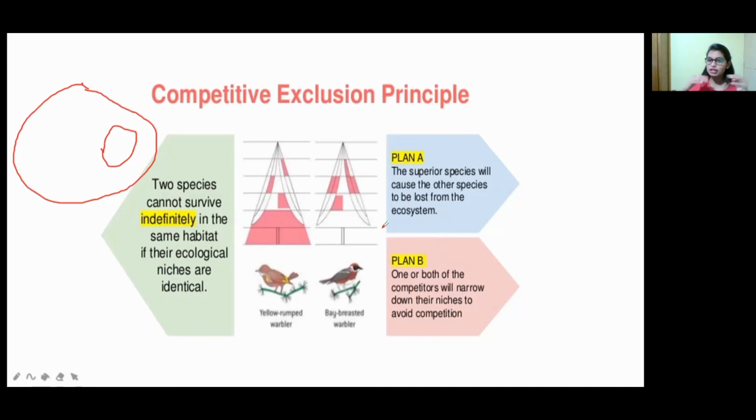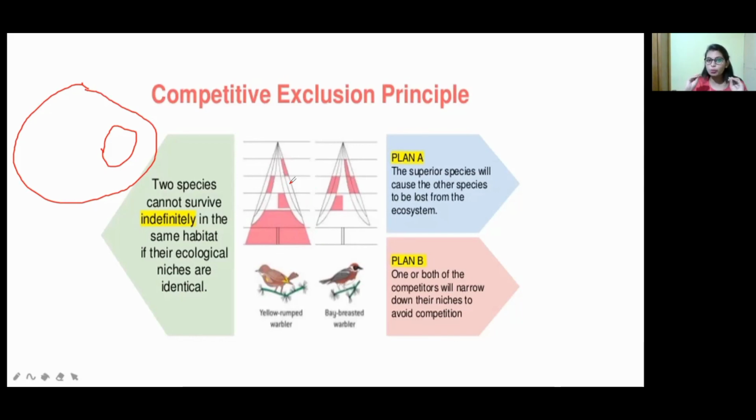Plan B is that they compensate each other and narrow down their niche. You can see here that these two share the area: the pink color belongs to this one and the white color belongs to that one. They are partitioning the area. I will take this much, you take this much, there is no competition, just compromise.